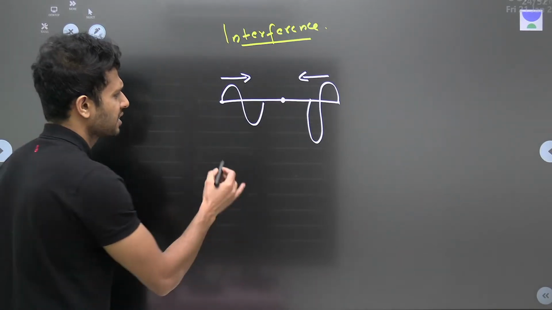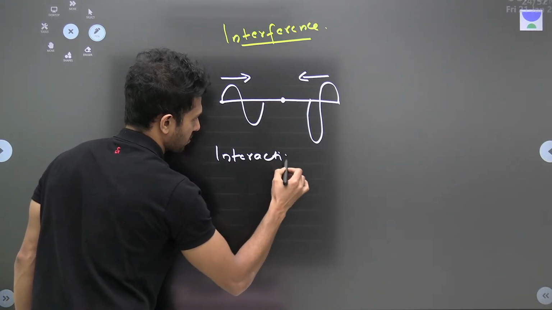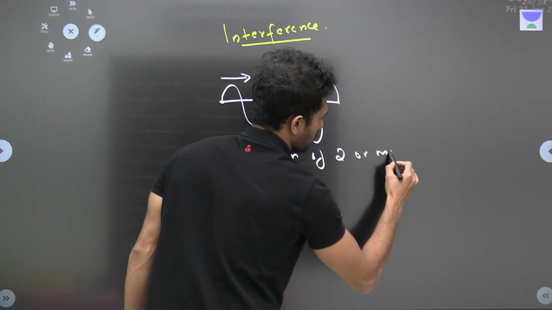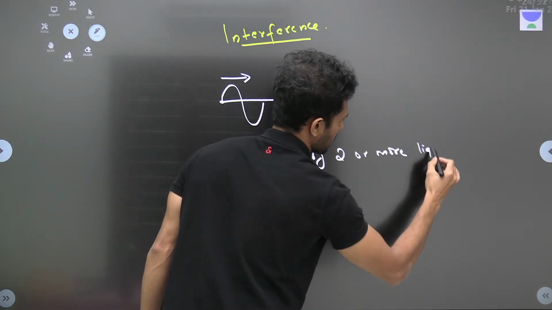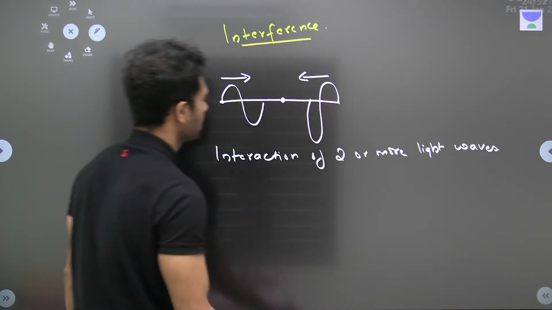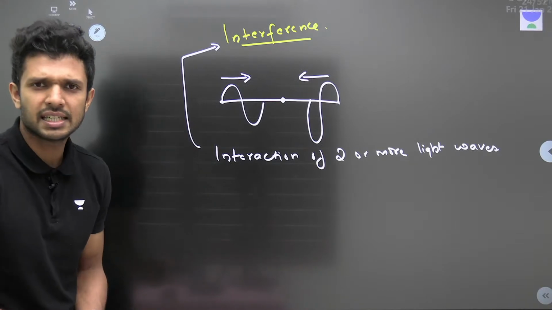What is it? I'll just write it down. Interaction of two or more light waves. What is that, my dear children? That is interference. Okay.